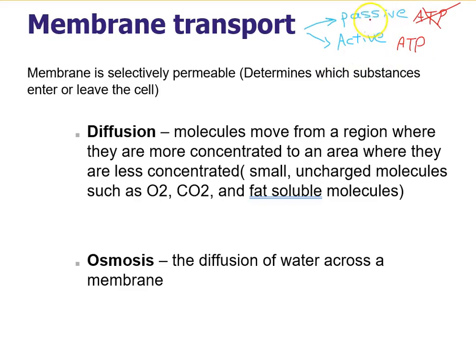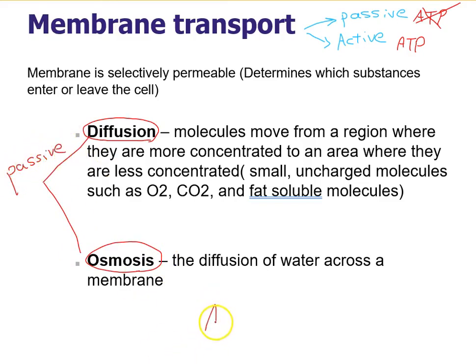For passive transportation across the membrane, we can cover diffusion and osmosis. These two types of transportation across the membrane are passive transportation, which simply means that we do not need to use energy or ATP for movement of the molecule across the membrane.